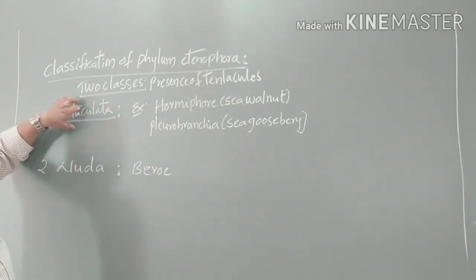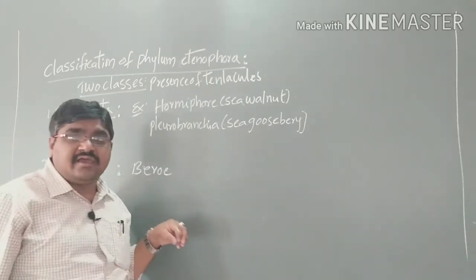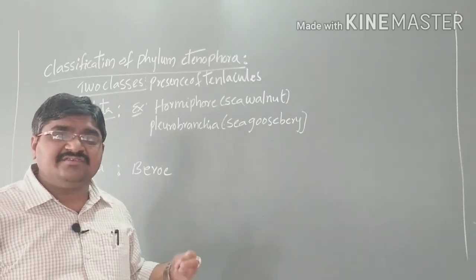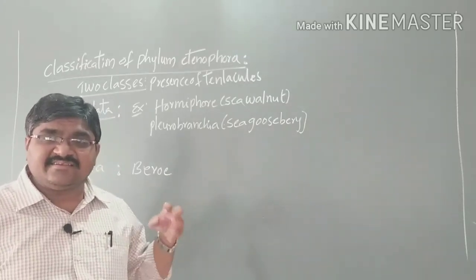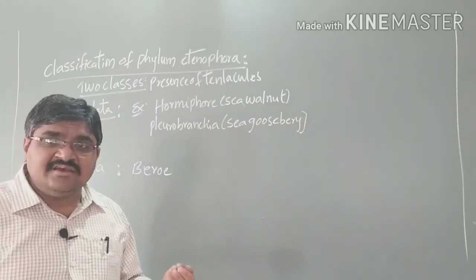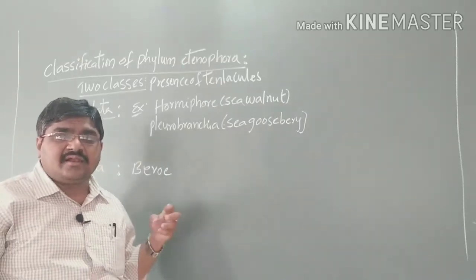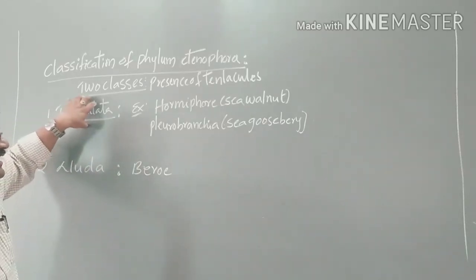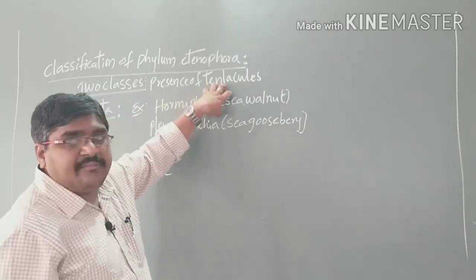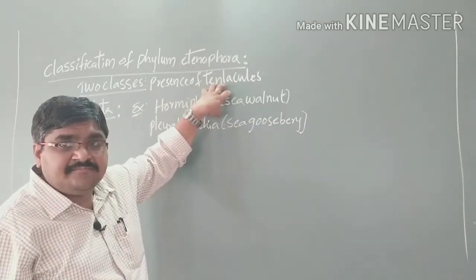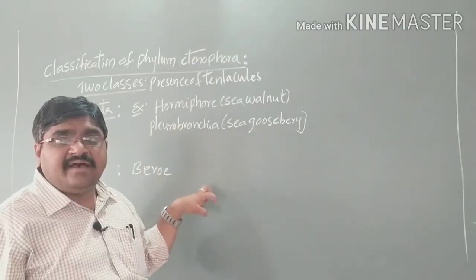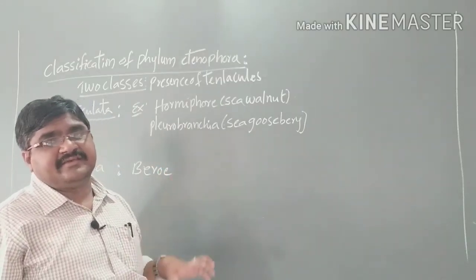Tentaculata means the tentacles are present. If the organisms have tentacles, hair-like structures around the mouth, they are called tentacles. If they are present, they are grouped under the class Tentaculata. Examples are Cydippida, otherwise called sea walnuts, and the second one is Pleurobrachia, otherwise called sea gooseberries.